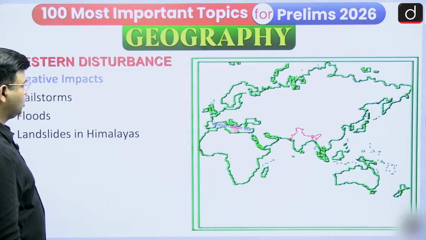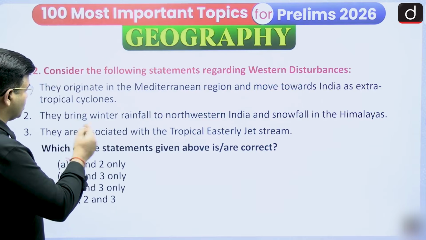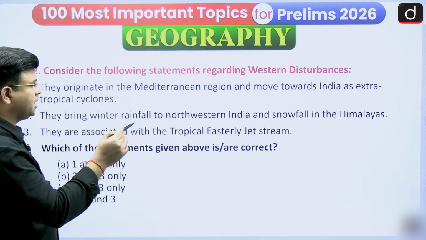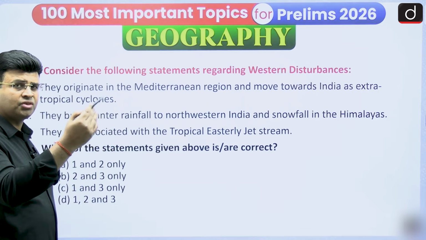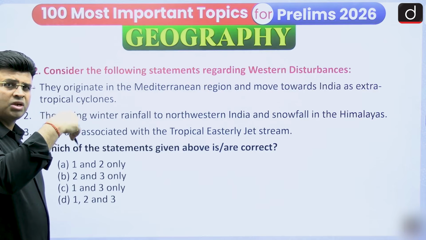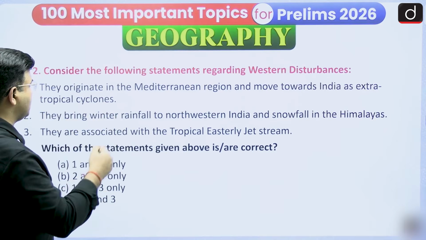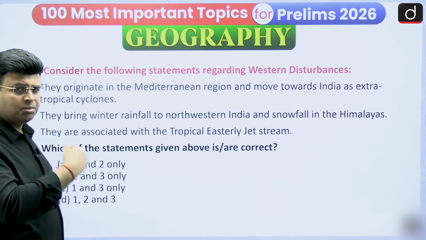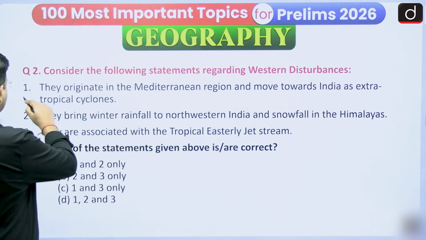Now the next one: consider the following statements regarding western disturbances. They originate in the Mediterranean region and move towards India as an extratropical cyclone. Yes, the subtropical jet stream carries the extratropical or temperate cyclone from the Mediterranean Sea, dragging it towards India from the west. It is known as a western disturbance, so that statement is correct.